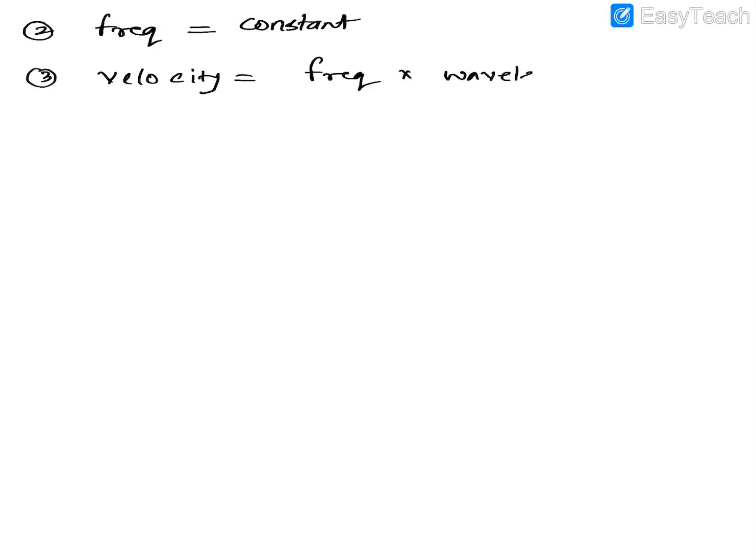Okay, you've done this formula in the chapter Sound already. So velocity is v, frequency is f, wavelength is lambda. The same formula can also be written as c equal to f into lambda, because here we are going to talk about only the speed of light.